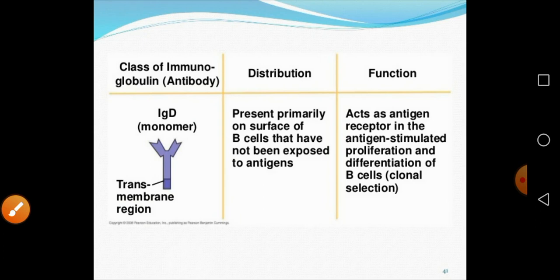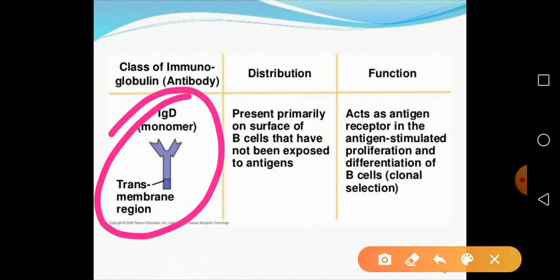So they work in the presence of the IgM antibodies, and they are susceptible to different proteolytic attack. So again, this is a monomer. They are primarily present on the B cells that have not been exposed to the antigen.